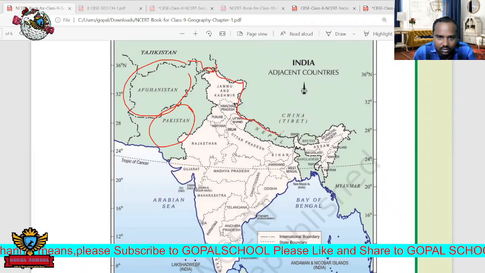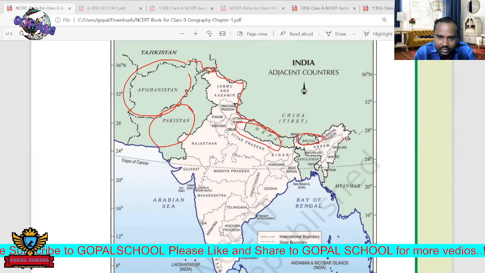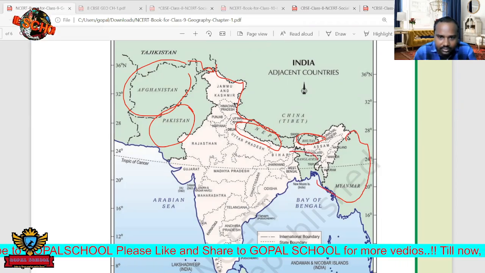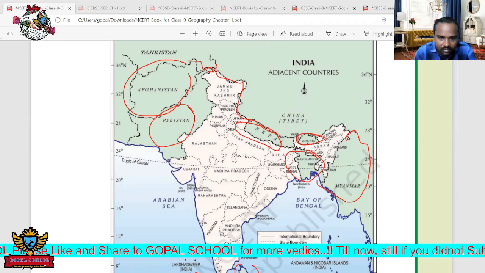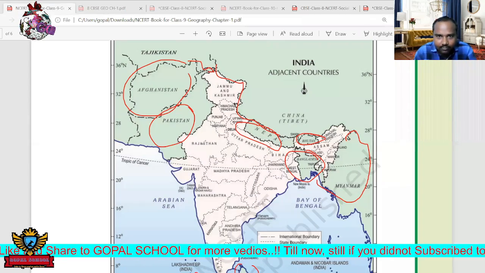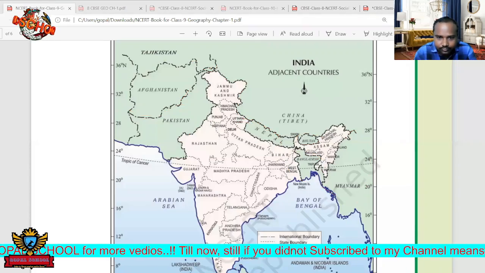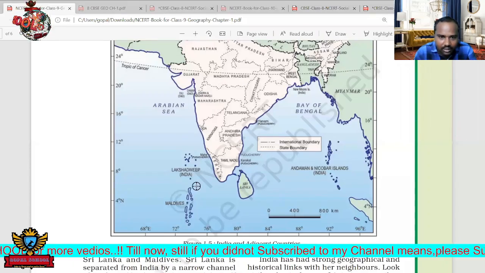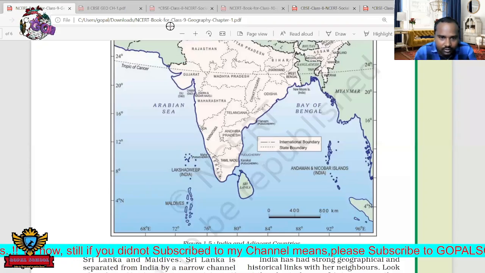Next here Nepal. Next Bhutan. Next it is Myanmar. Next Bangladesh. Next Sri Lanka. And of course here the Maldives are given here. The Maldives are very important.